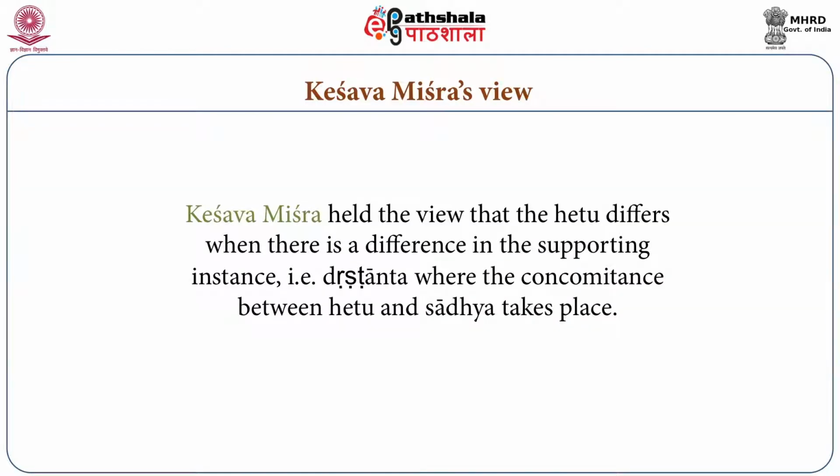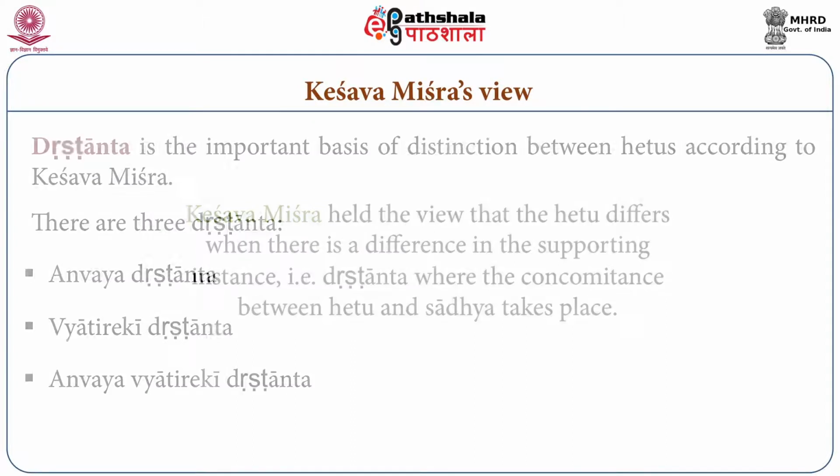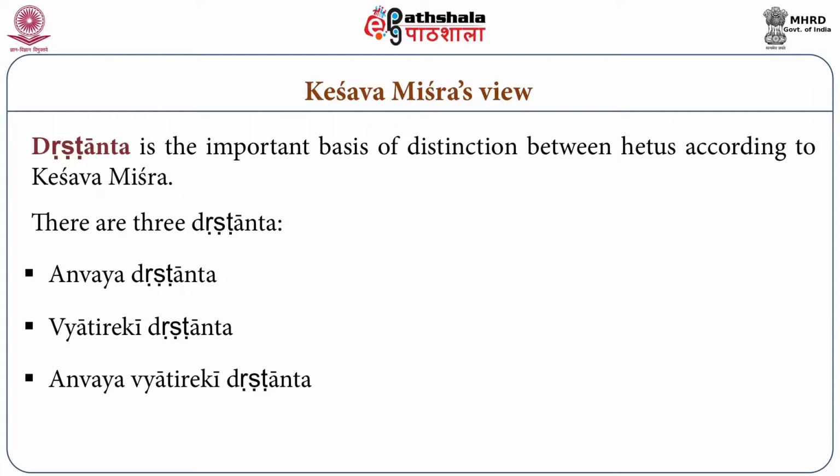Now let us take Keshav Mishra's view. Keshav Mishra held the view that the Hetu differs when there is difference in the supporting instance, that is Drishtant, where the concomitance between Hetu and Sadhya takes place. So according to Keshav Mishra, there are three types of drishtants or examples which establish inference, and these are Anvay Drishtant, Vyatirek Drishtant and Anvay Vyatirek Drishtant, which are further established on the basis of these three types of hetus: Anvay Hetu, Vyatirek Hetu and Anvay Vyatirek Hetu.